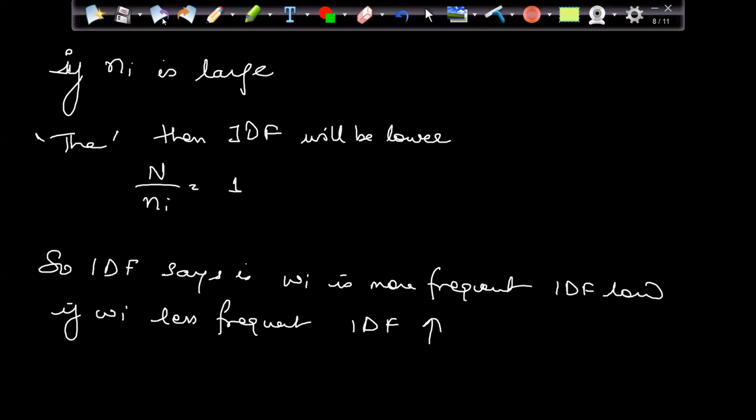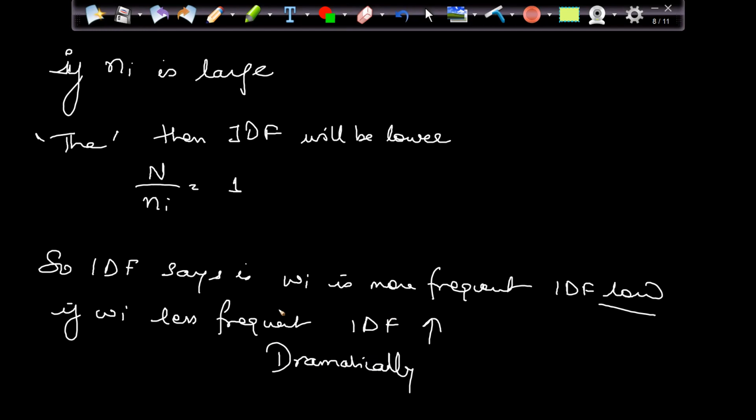So basically, in the entire corpus, if I have the word "the" coming multiple times, that means it is present in almost every review. And if it is present in every review, that means my IDF is low. And if a word is present very rarely, for example, let's take a very tough word, maybe "dramatically", now this word is not coming a lot in all of my reviews, so automatically my IDF is going to increase.